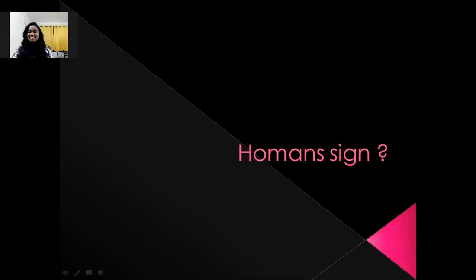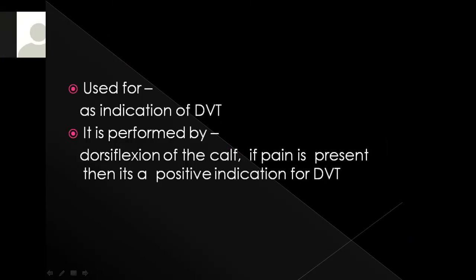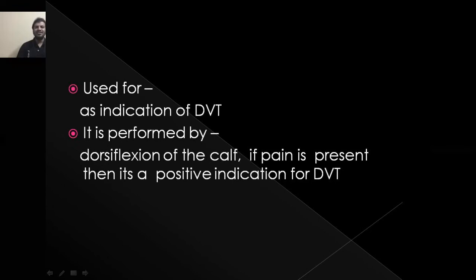Okay, next question to Shreya. Shreya, what is Homan's sign? This is the sign to check for deep vein thrombosis. When you do the dorsiflexion, they'll feel pain in the calf muscles. So this is positive Homan's sign. Yes, correct. It is used for diagnosing DVT, squeezing the calf or dorsiflexion. There is a sharp pain present in the calf muscle. That is the indication of positive DVT. Good, dorsiflexion of the calf, very good.